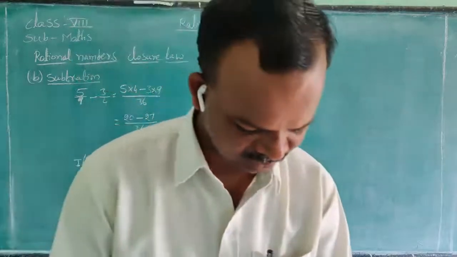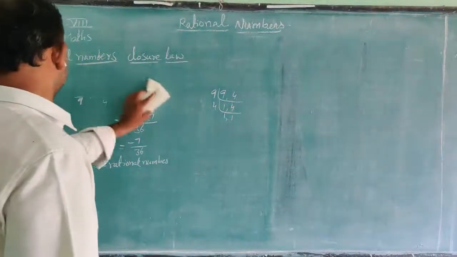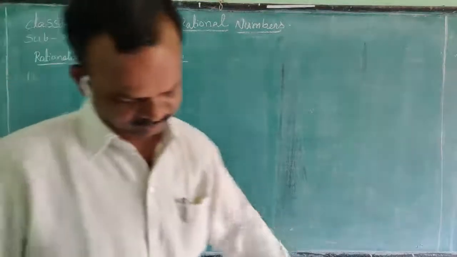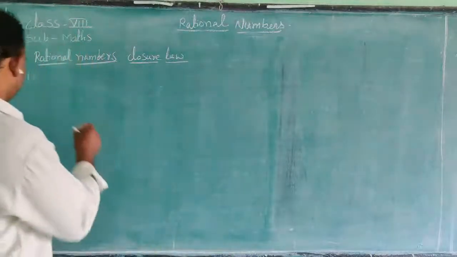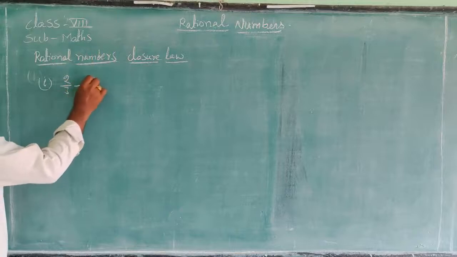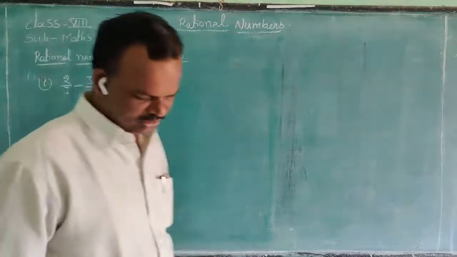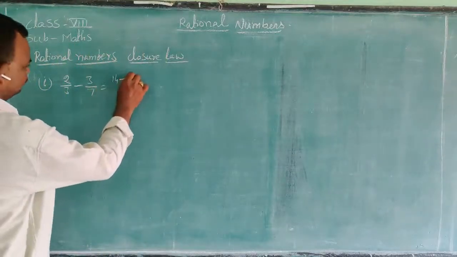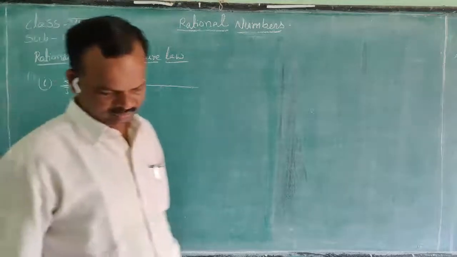And the first one, we will write in the textbook: 2 by 3 minus 3 by 7 is equal to 14 minus 9 by 21 is equal to dash.